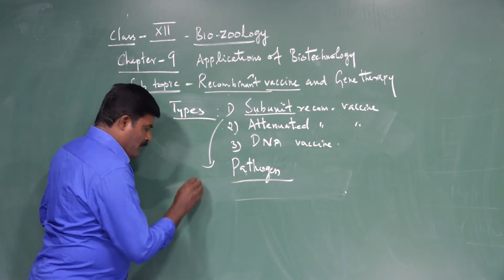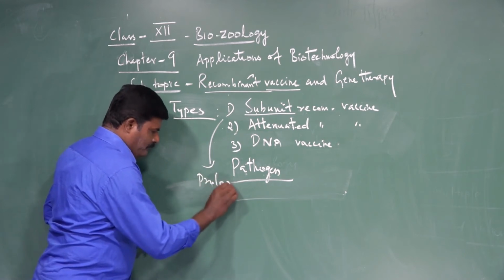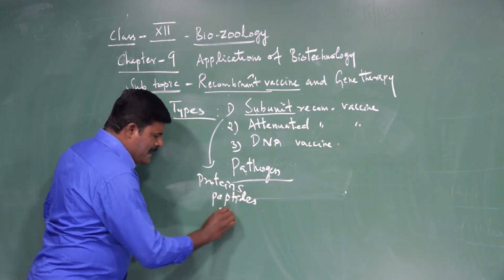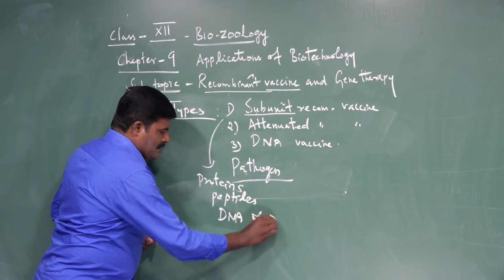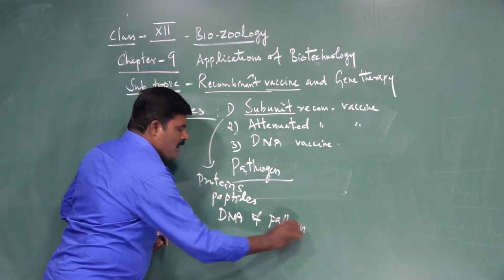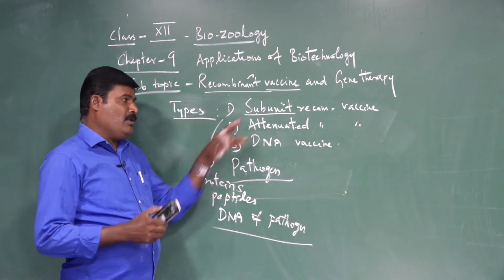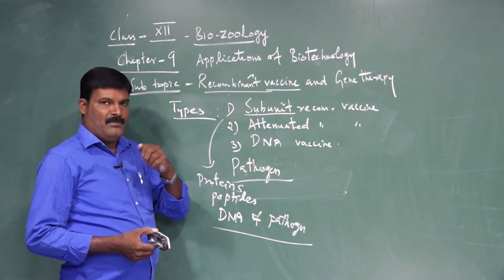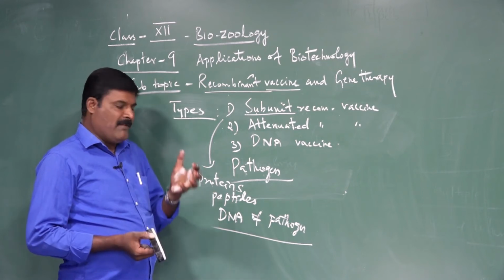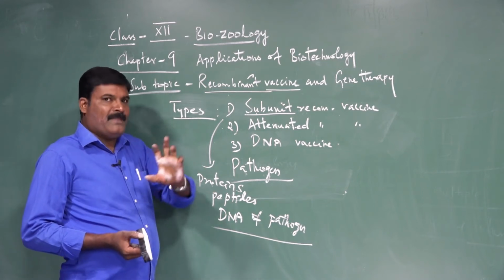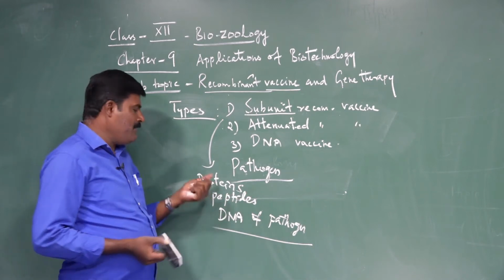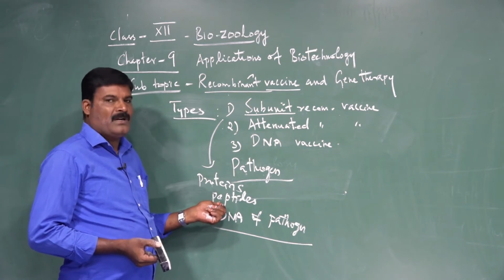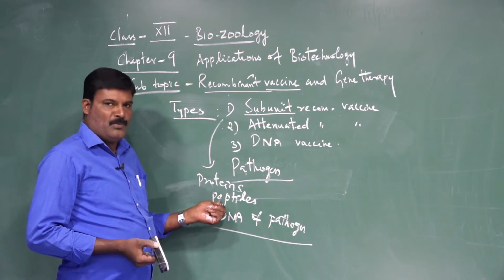So what are the components produced in a subunit vaccine? The products are proteins, peptides, and the DNA of the pathogens. Listen again: the vaccine is not prepared from the entire organism but from its products. These may be proteins, or peptides. Peptides are amino acids linked together, one of the protein molecules.